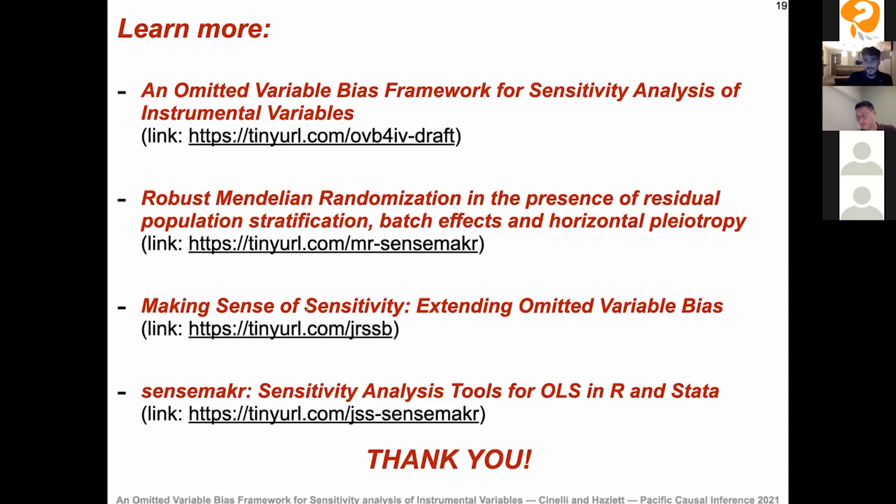If you've never seen these sensitivity tools for OLS before, I also suggest reading the JRSSB paper, Making Sense of Sensitivity: Extending Omitted Variable Bias. And the software is this one here, SenseMaker. We also have a paper explaining how to use the software in case you need more worked out examples. So that's it. Thank you.